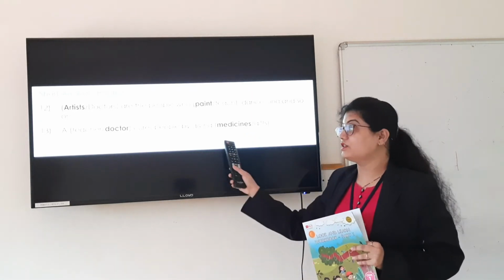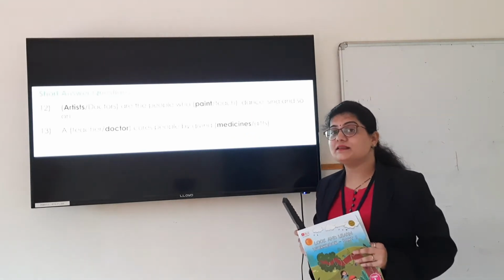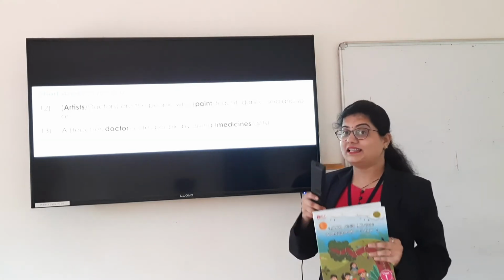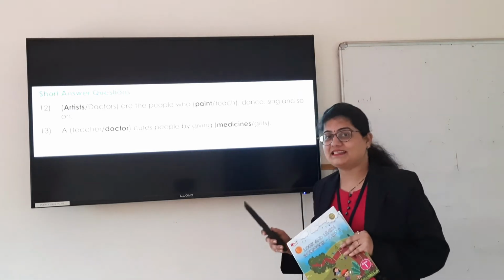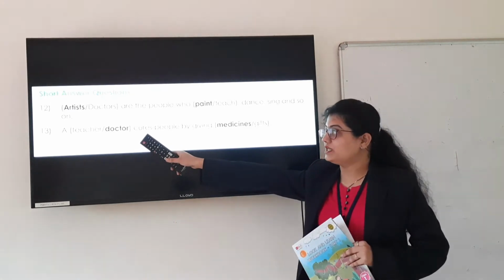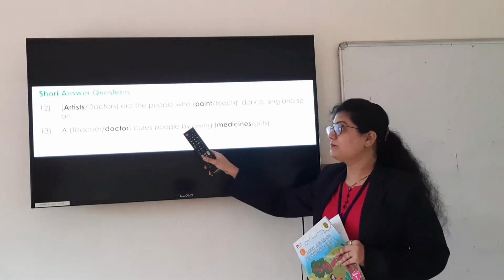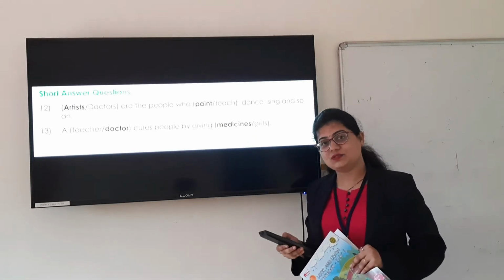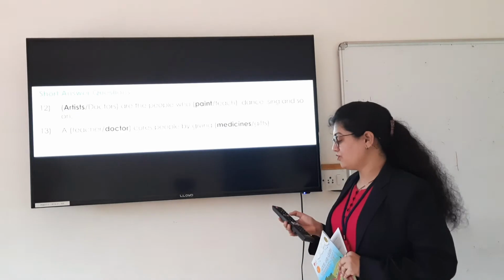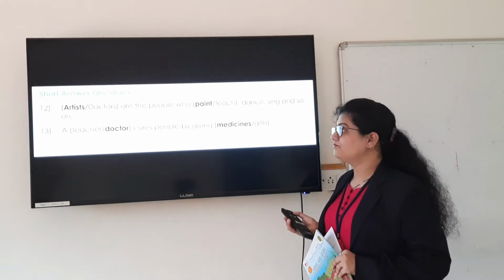Who cures people by giving them medicines? Yes, when you are ill you go to the doctor and the doctor gives you medicine. So here the option is doctor cures people by giving medicine. Alright, understood?